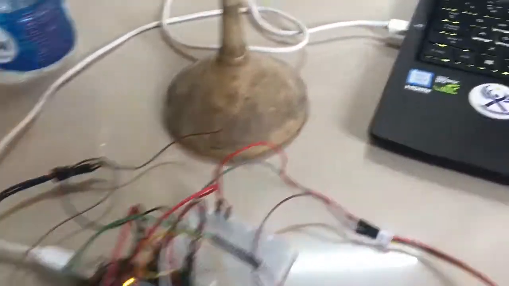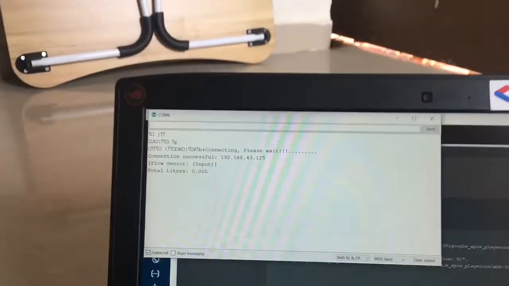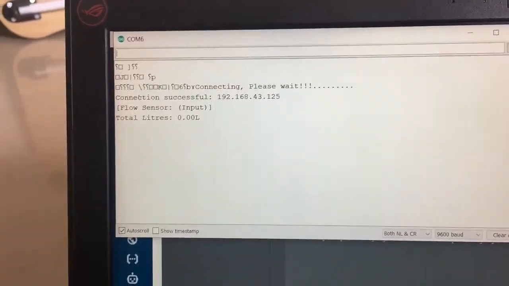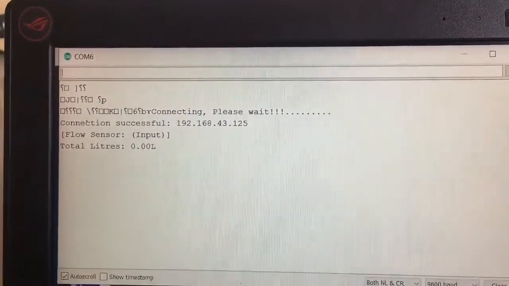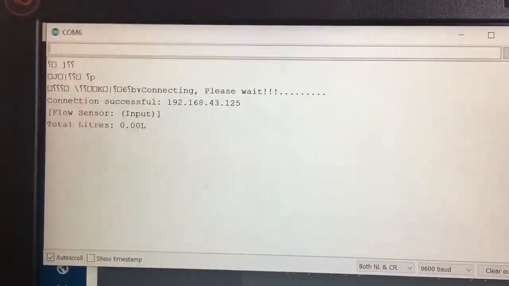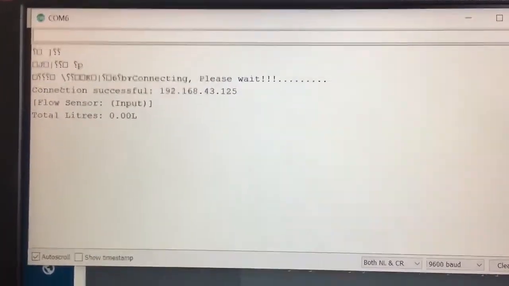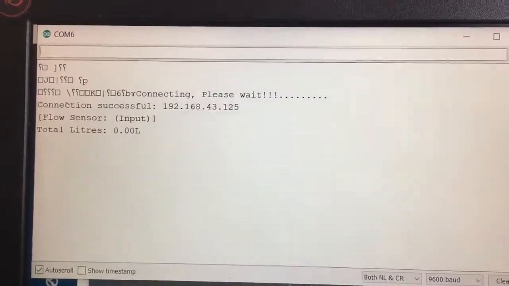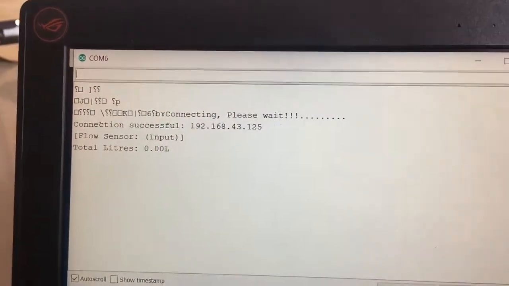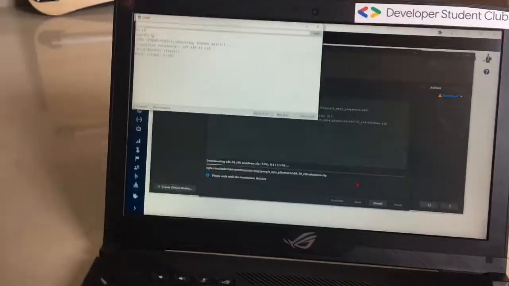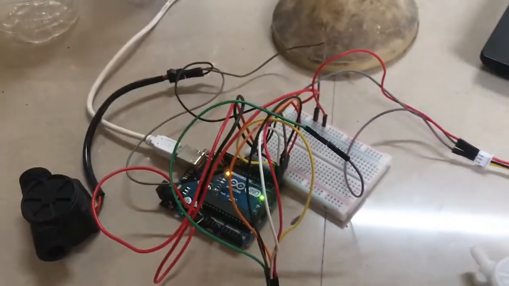Now we have connected our Arduino board to the power supply, which then triggers it to connect to my Wi-Fi. As we can see, the connection is successful here, and it shows the IP address of the device. It shows that initially the flow sensor has sensed 0.00 liters of input right now. This is the standard flow: it first shows us the input, output, and so on.